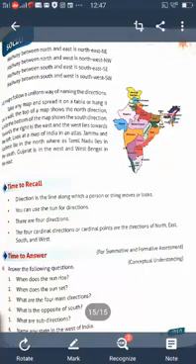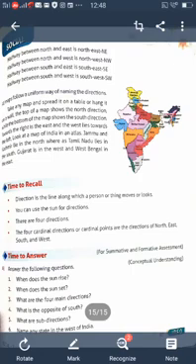Already I told you, no? Once again you remember: which are the 4 main directions on earth? The 4 main directions are north, east, south and west. Understood? These are the 4 main directions.